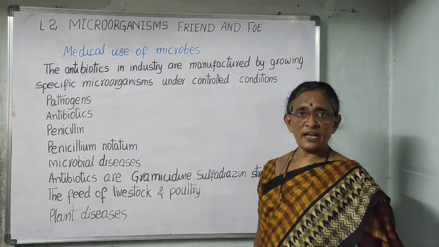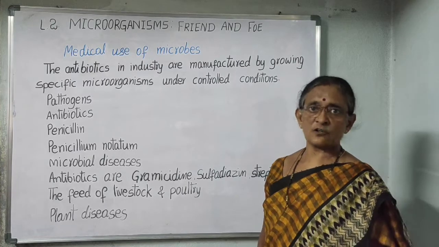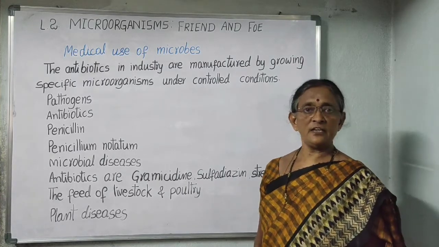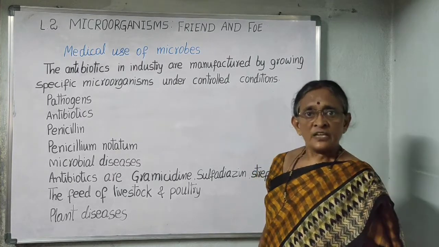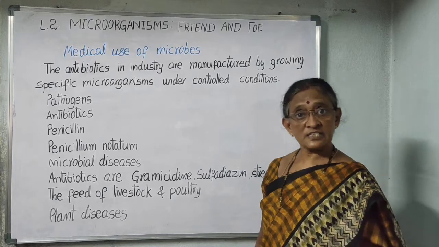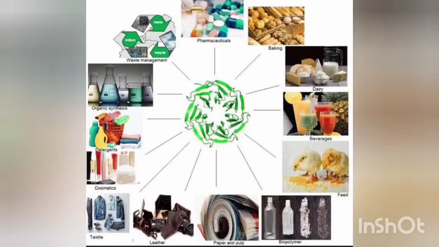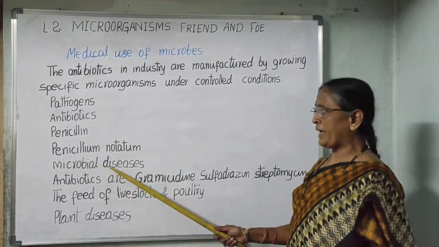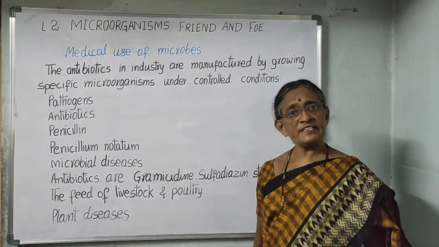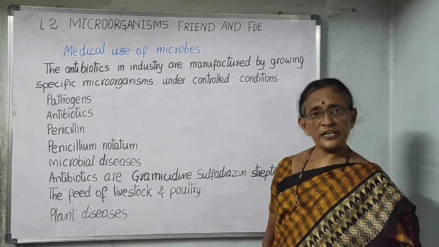In 1929, Alexander Fleming was cultivating a culture of disease-causing bacteria. Suddenly, he found spores of fungus in one of the plates. He observed that the presence of mold prevented the growth of disease-causing bacteria. Penicillin is used to cure many microbial diseases. Penicillin is also used to control bacterial and fungal infections.